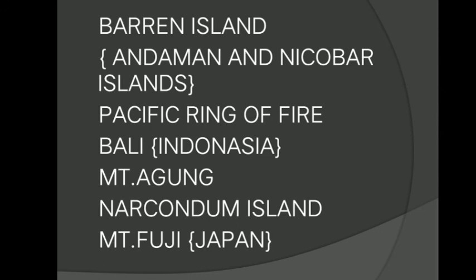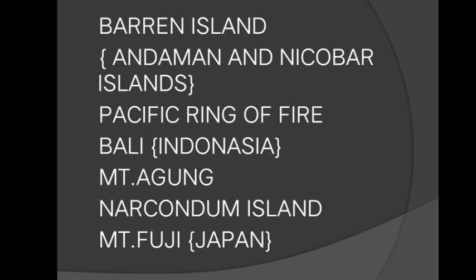If we talk about India, we have only one active volcano in India. The only region which is vulnerable and still has an active volcano is Barren Island. It is a part of the Andaman and Nicobar Islands. For the last few decades the volcano had been dormant, but recently, from 2017, it started giving emissions of dust and vapor.